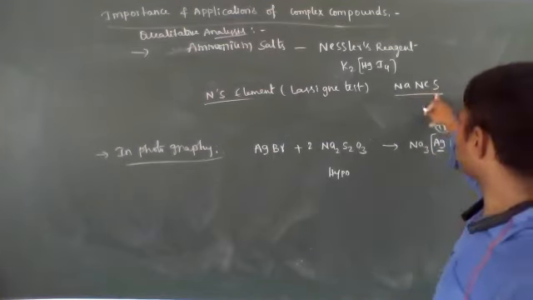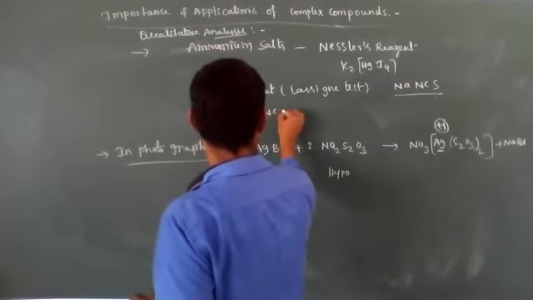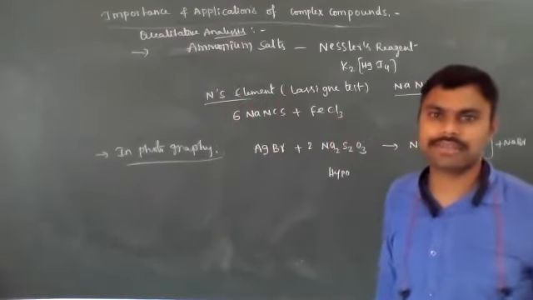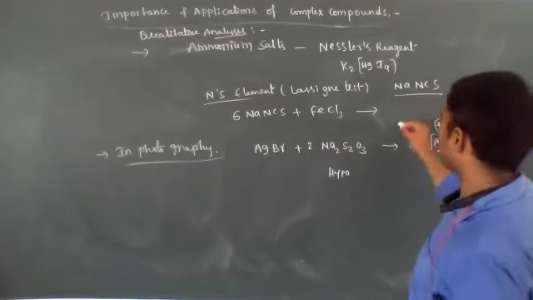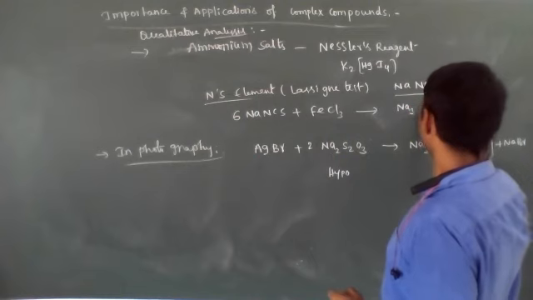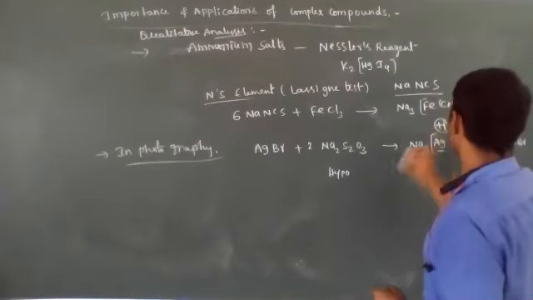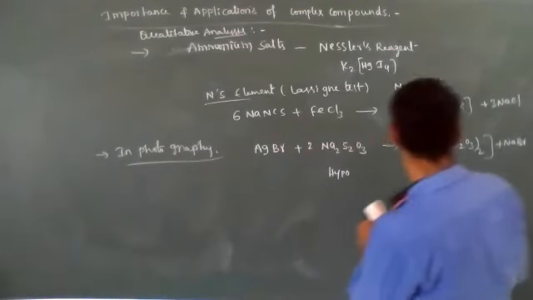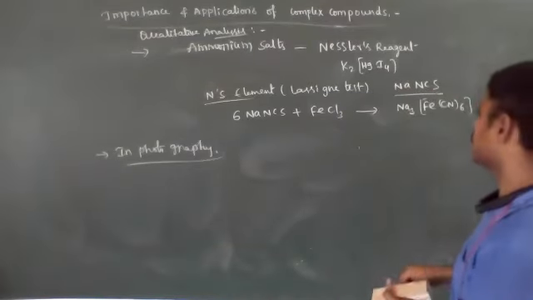This sodium thiocyanate combines with FeCl3, ferric chloride, and forms a red blood colored complex. That complex is Na3[Fe(SCN)6] plus 3 NaCl. What is the color of this complex? Red blood color.